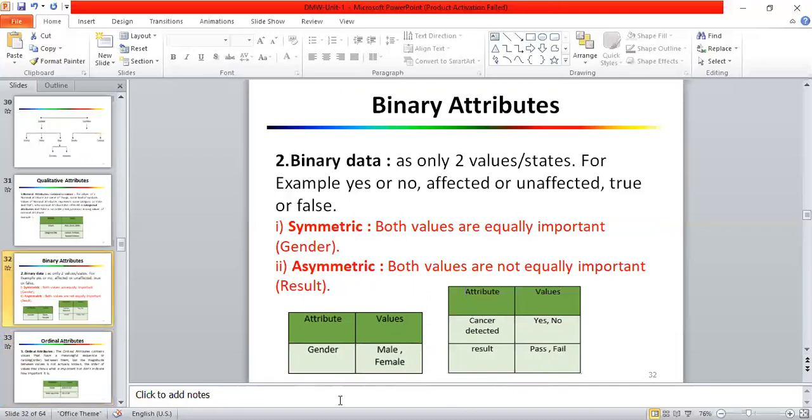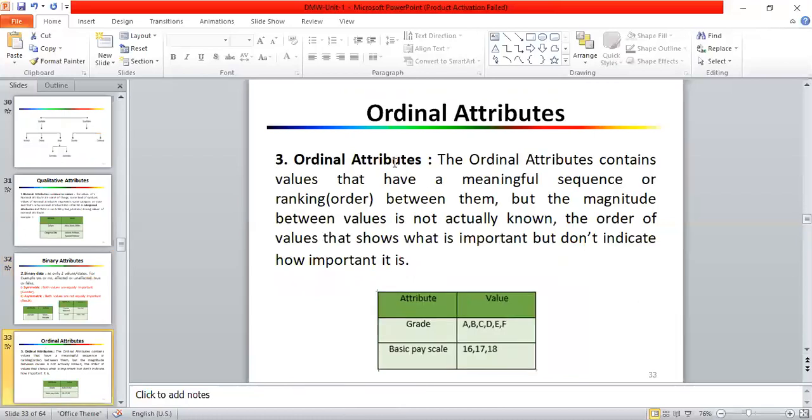This is what the binary attribute is. The next is the ordinal attribute. The ordinal attribute contains values that have a meaningful sequence, right? For example, ranking or order is there. For example, see here, grade. So grade may be A, B, C, D, E, F, G, H, like, right?